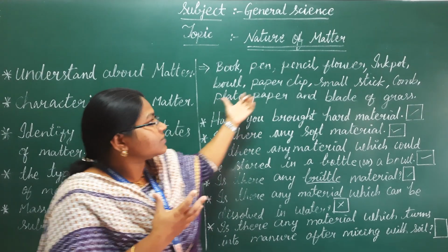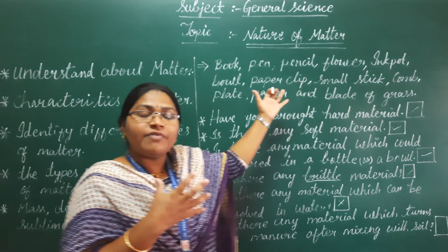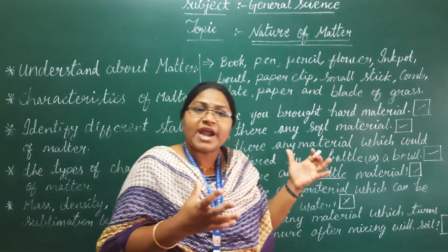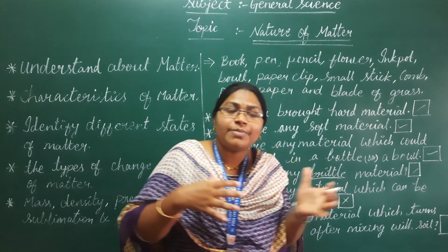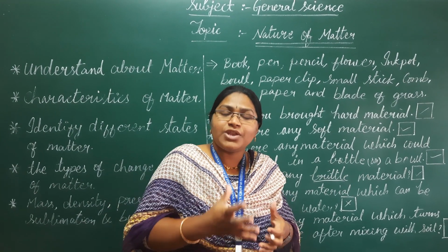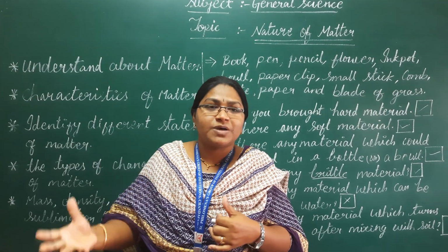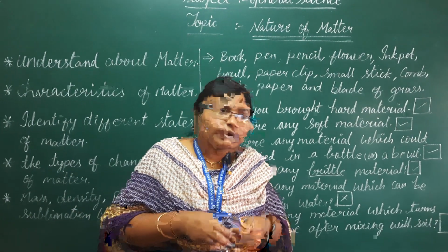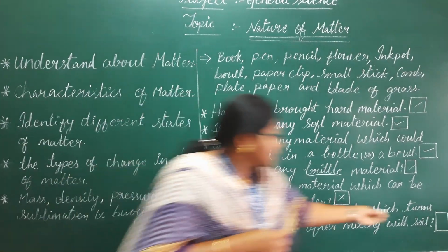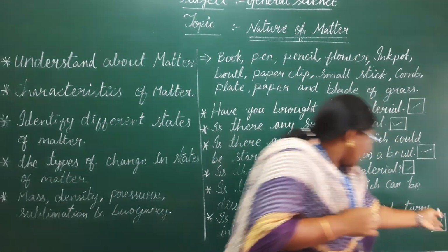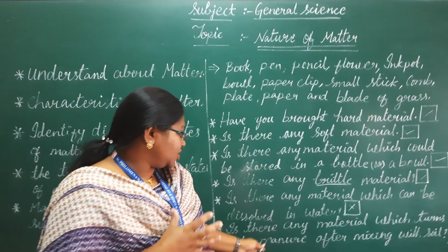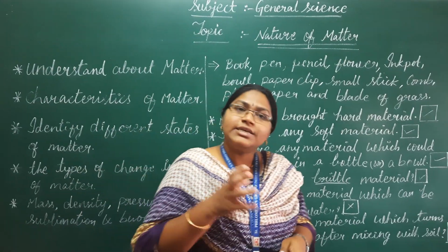Yes, we have flour. Flour is an organic matter, and when you mix it with the soil, it turns into manure which we can use for purposes like agriculture. So the answer is yes, we have a material, flour, which turns into manure after mixing with the soil.